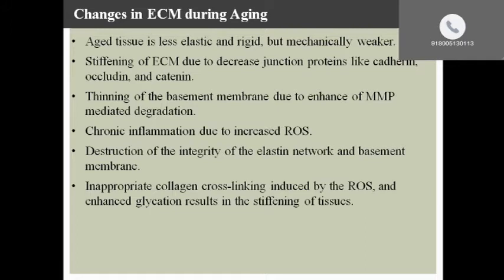Thickening of the basement membrane is due to matrix metalloproteinase mediated degradation. Chronic inflammation is due to increased reactive oxygen species. Stiffness of extracellular matrix is due to decreased junction proteins like catenin and occludin. There is destruction of the integrity of the elastin network and basement membrane.